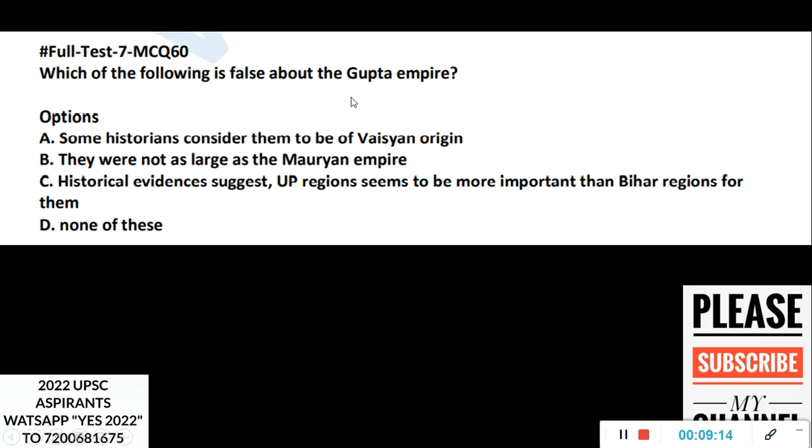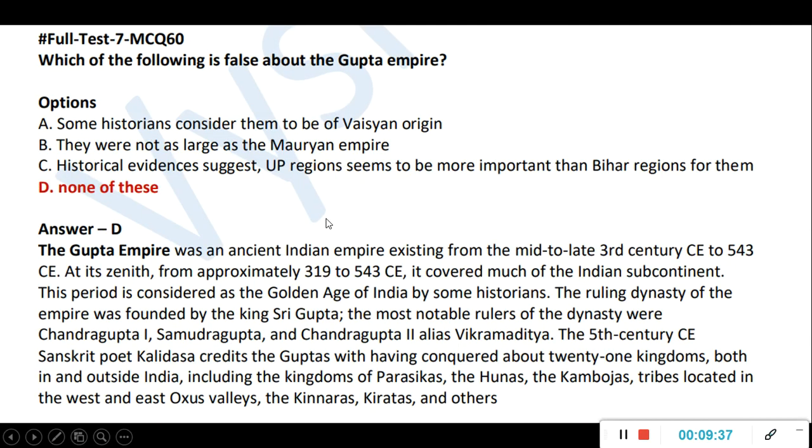Now, which of the following is false about the Gupta Empire? Some historians consider them to be of Vaishya origin. That is true. They were not as large as the Mauryan Empire. That is also true, because the Mauryan Empire was bigger. Then, historical evidence suggests UP regions seem to be more important than Bihar regions. Okay, in the Mauryan Empire and earlier Magadha kingdoms, the Bihar area was important, Patna and Pataliputra. But later, in Gupta time, UP areas have become important. Okay. So everything is true. So the answer is none of these, because this question is asking for false.